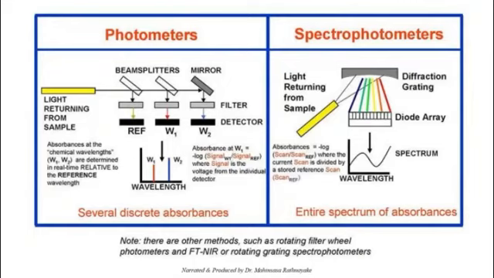Accordingly, you will have the wavelength intensities, right? For basic photometers, you have discrete wavelength readings. For spectrophotometers, you sometimes have a continuous wavelength spectrum for all the types of molecules in the sample.